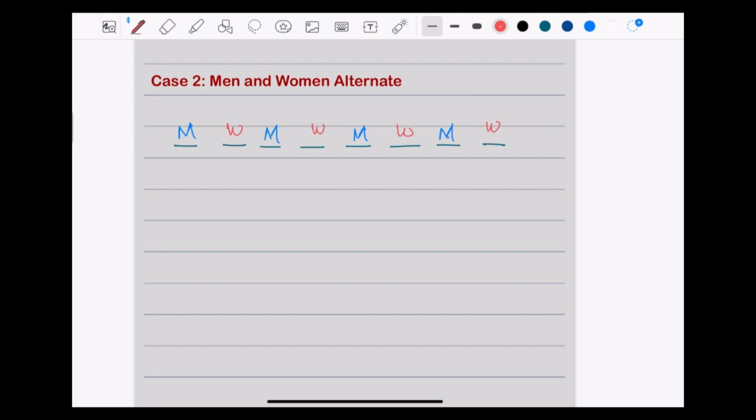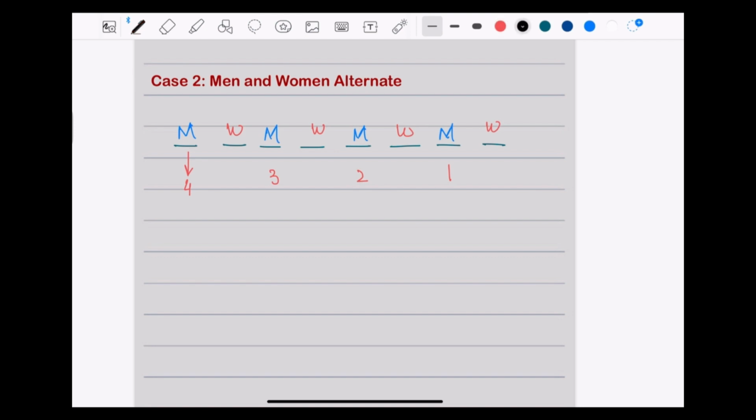If I try to see, there are 4 possible ways for each man to be seated in this way. If one man is seated here, then there are 3 men left to be seated in the rest. Then if 2 men are placed, there are already 2 left, and then 1 here.